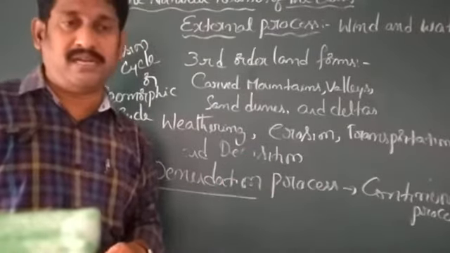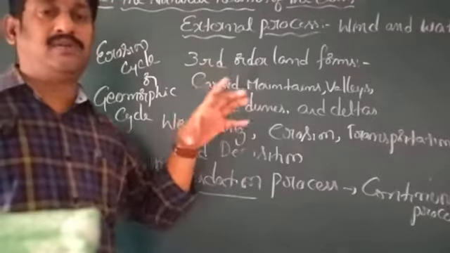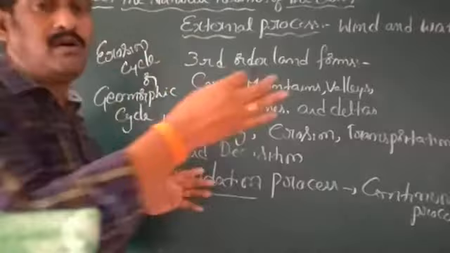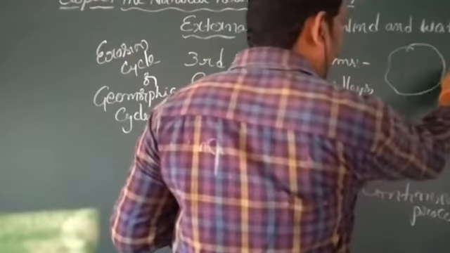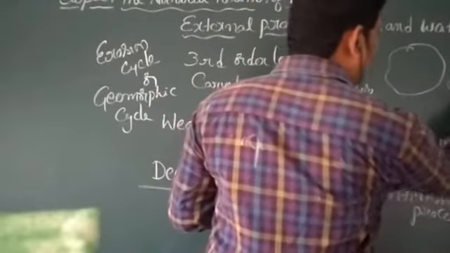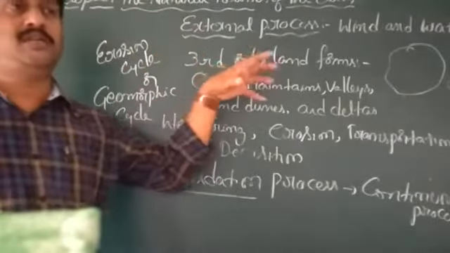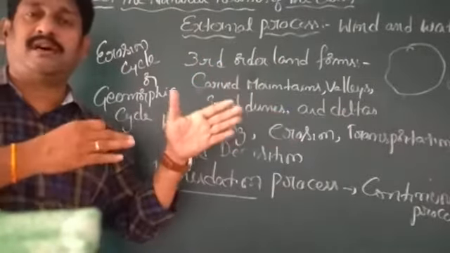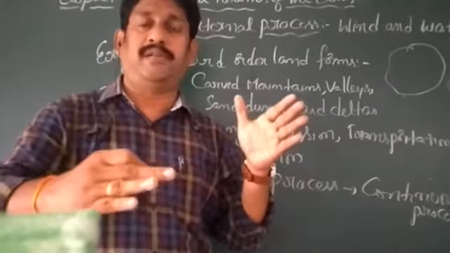Understand clearly here, my dear children. Just now once again I want to explain this one. The hard primary rocks are broken into small pieces. So these rocks are deposited whenever winds are blowing and whenever water is flowing.